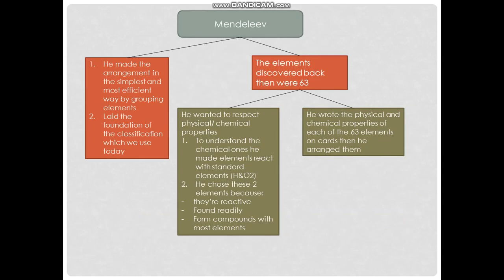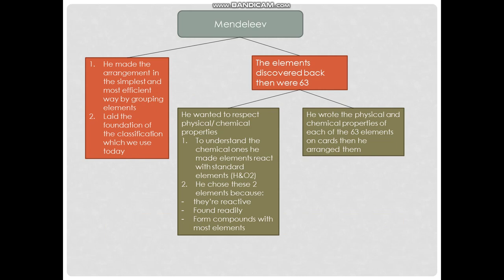And now we have Mendeleev. First off, he made the arrangement in the simplest and most efficient way by grouping the elements. And second, he laid the foundation of the classification which we use today. The foundation means basically the shape of the periodic table that we use today. He made that foundation for us.